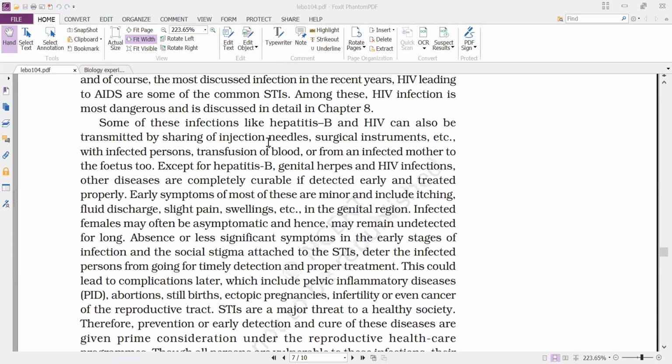And next, most reproductive tract infections, when detected and diagnosed at an early stage, are completely curable. Only a few, like hepatitis B and HIV, are not.